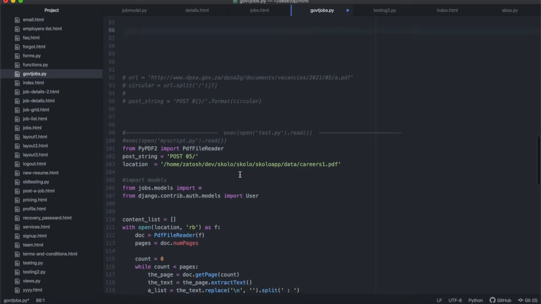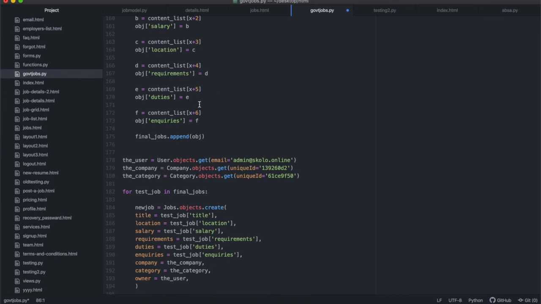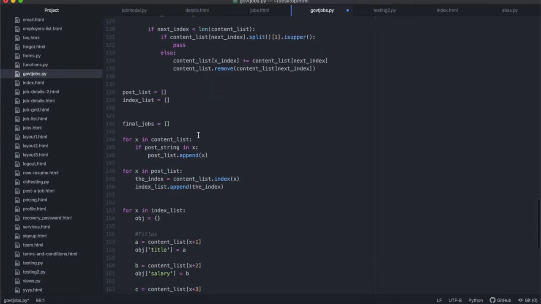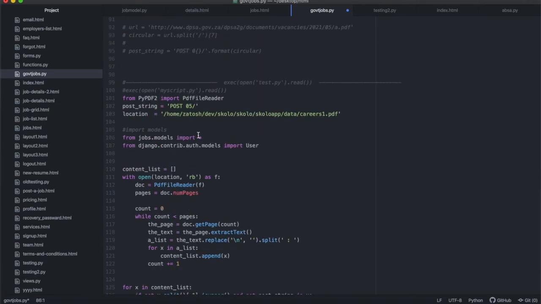For example, your index error is easily fixed in here by doing a check for whether the index exists, and then telling it what to do if that index doesn't exist. So you wouldn't even have to manage it in the try except. But you might want to manage, for example, the data error in the try except, because it just means that whatever you're getting in there is too long to fit into the database that you have. So maybe you just want to pass and skip that job. Maybe it's going to be one job out of 100 jobs, and you can skip it and not add it into your database. But if you didn't have that in the exceptions, it would just crash your whole code. So you need to find what those exceptions are so that you can write code to manage them.